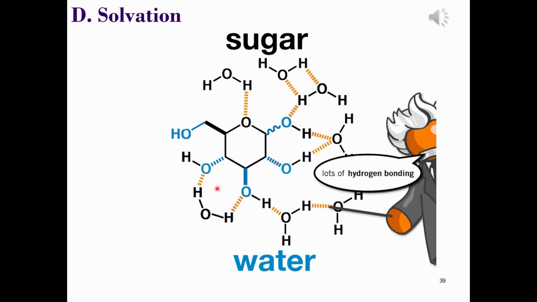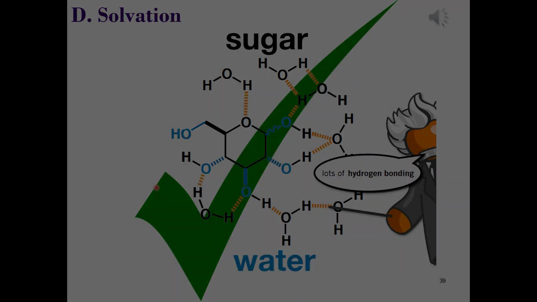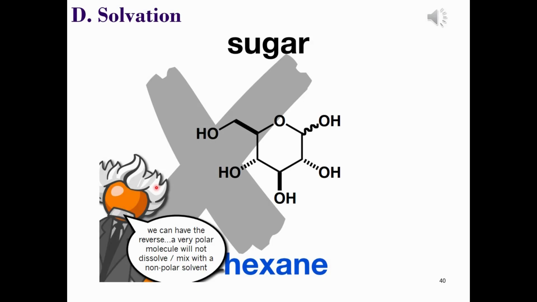So even though it has a lot of carbon atoms, does this mean that it will dissolve in hexane? No, of course not. Sugar is a polar non-electrolyte. Like dissolves like. Sugar is polar, hexane, well, isn't. Therefore, a very polar molecule will not dissolve nor mix with a non-polar solvent like hexane.